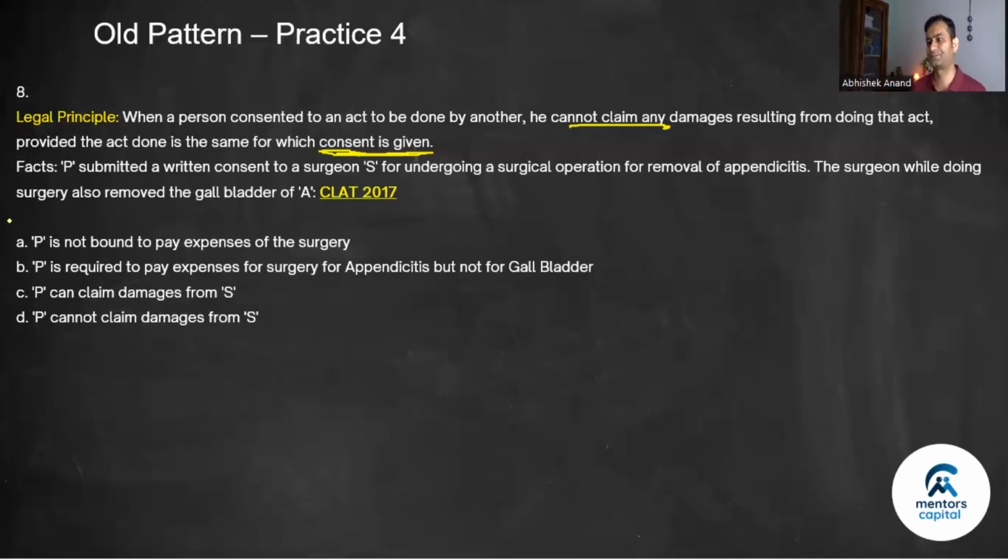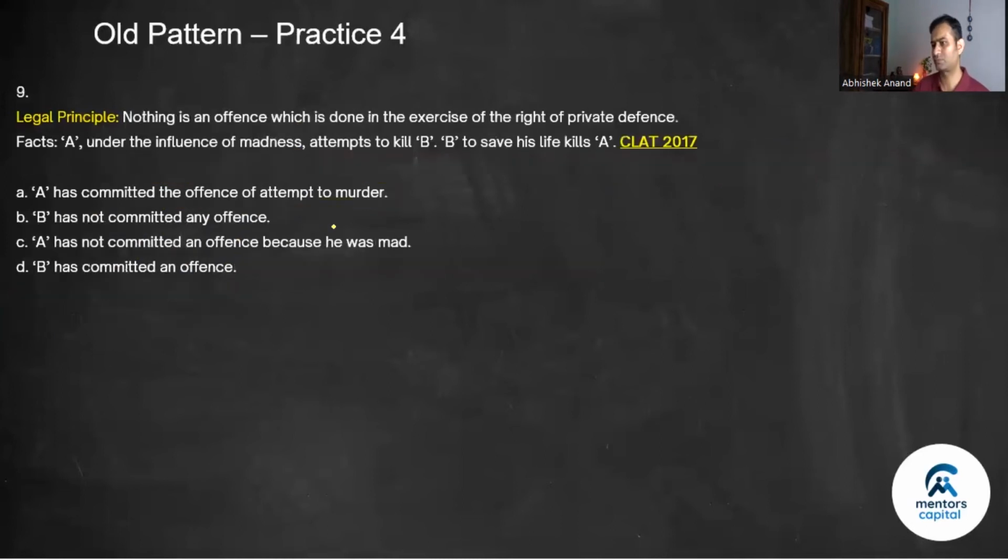Here, see what happens. P submitted a written consent to surgeon S for undergoing a surgical operation for removal of appendicitis. So as long as he does this, there is no damage. If he does something other than this, damage will arise. The surgeon, while doing surgery, also removed the gallbladder of A. So for this, the surgeon would be liable. So P can claim damages from S on account of this, not on account of removing the appendicitis, because appendicitis was what was agreed to; why did he do this, okay.